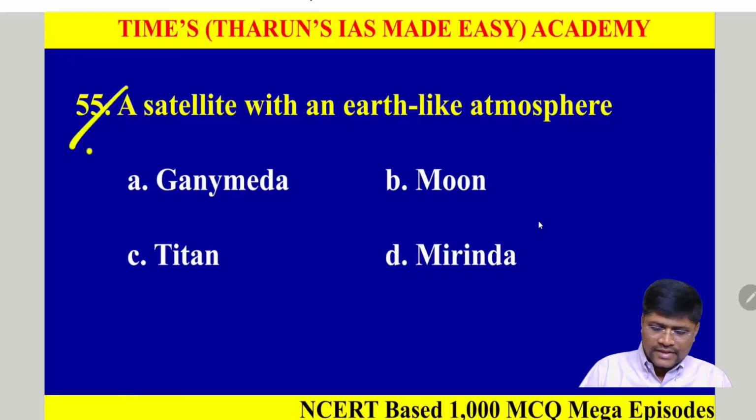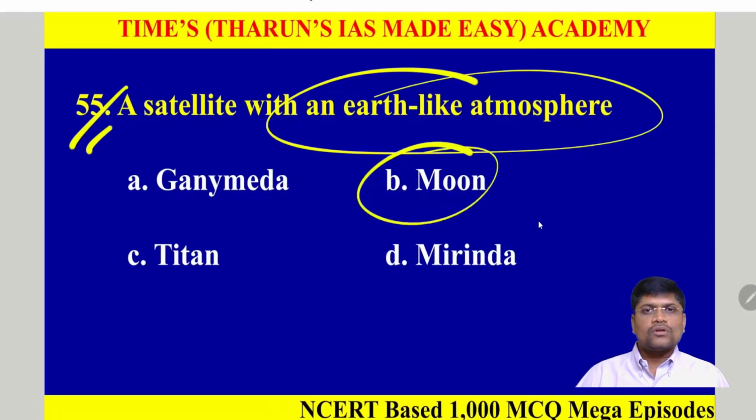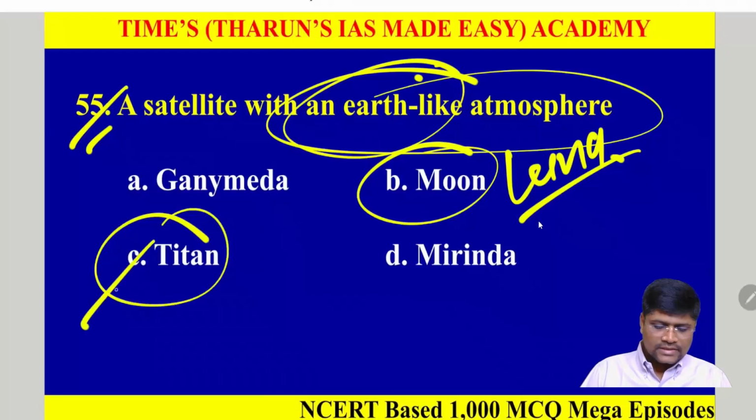Question number 55. Satellite with an Earth-like atmosphere. We know that almost all the planets have a good number of satellites except Mercury and Venus. From the Earth, all the satellites begin. We have our own and only satellite, the Moon. The official name of our satellite is Luna. That's why it is called a lunar eclipse. But the satellite with an Earth-like atmosphere is option C, Titan.